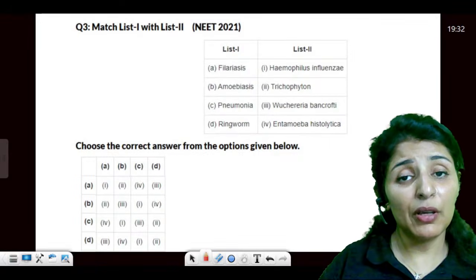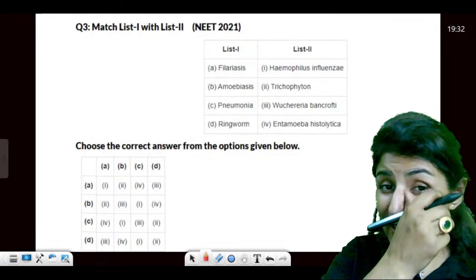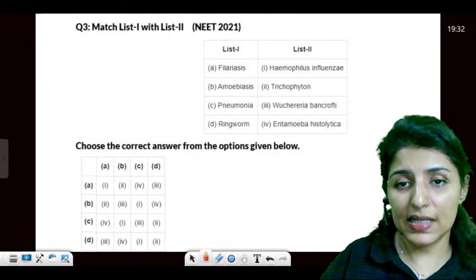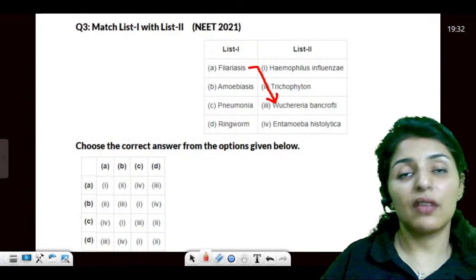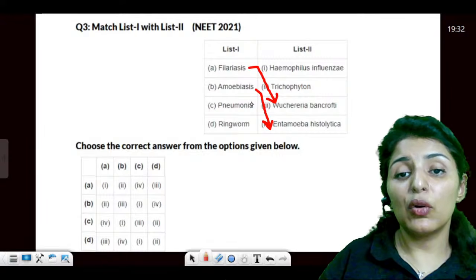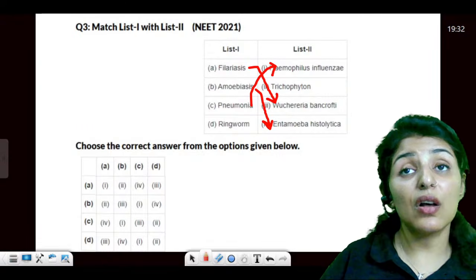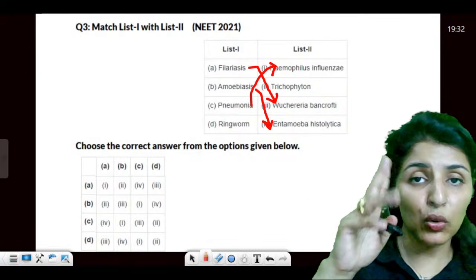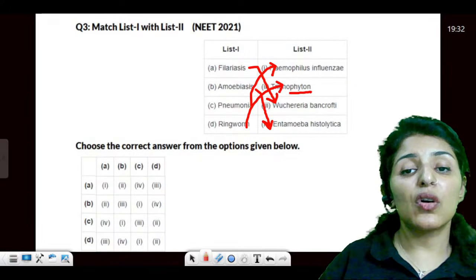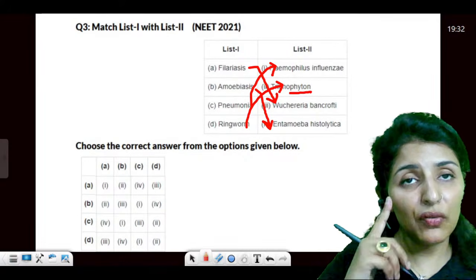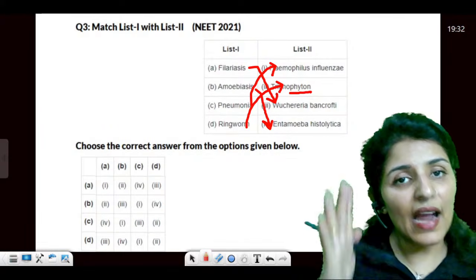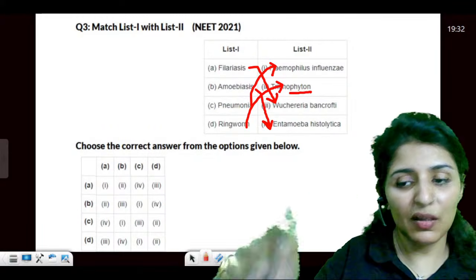Now, coming on to health and diseases, which organism causes filariasis? It is caused by the filarial worm, Wuchereria. Amoebiasis by Entamoeba. Pneumonia, also caused by Haemophilus or Streptococcus pneumoniae. There are two names of the pathogens given. Ringworm is a fungal disease caused by Microsporum, Trichophyton, and Epidermophyton. So they can give the exact same matching, just giving a different microbe here.